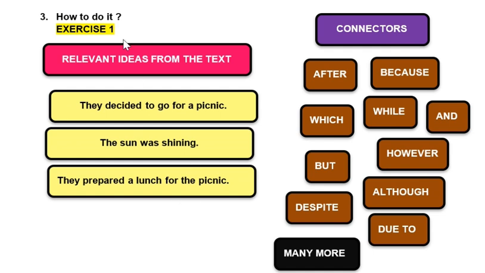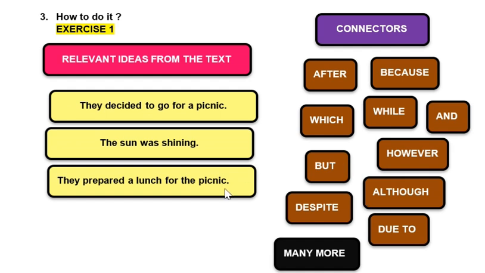So let's just say these are relevant ideas from a text. Take a look at this. I've got 3 different ideas. They decided to go for a picnic. The sun was shining. They prepared lunch for the picnic. I've got some connectors here: after, because, which, while, and, however, although, due to, despite, but. The connectors are not limited to this. We've got many other connectors that we could use. However, of course, there's no way I could put everything in here.